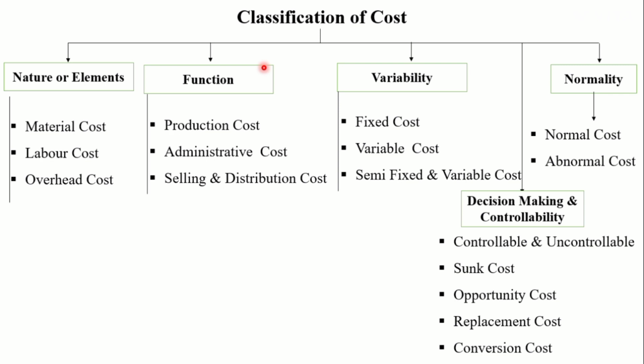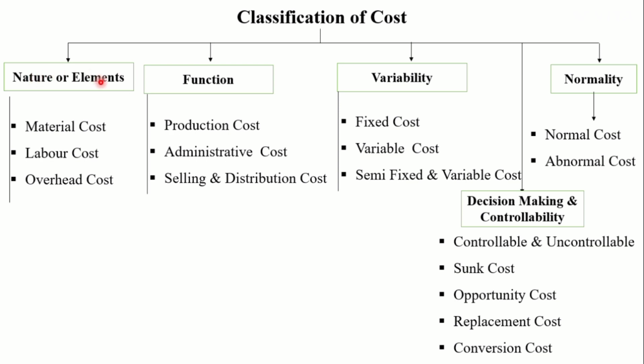Classification is the process of grouping cost according to their common characteristics or features. Costs are classified based on nature or element, function, variability, normality, and decision making and controllability. First is nature or element.